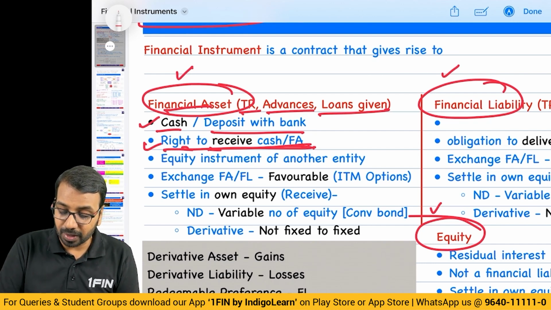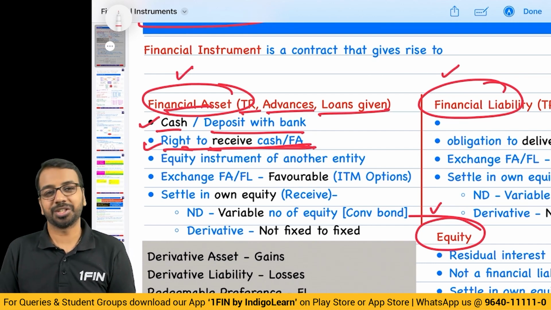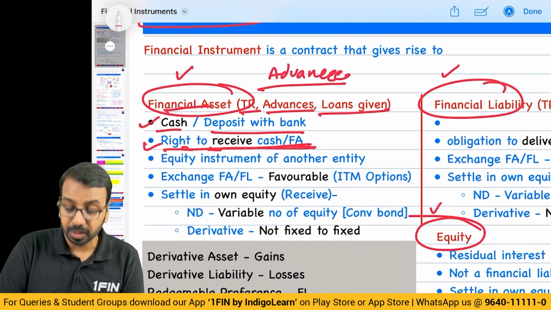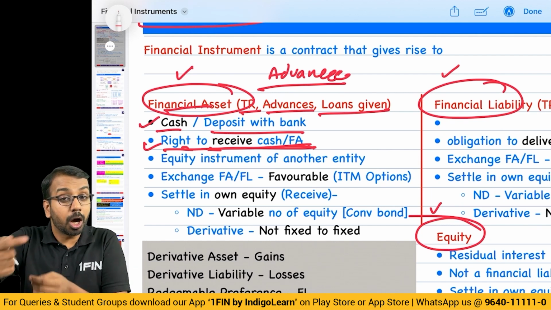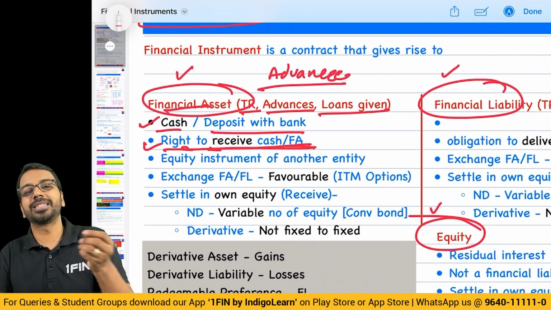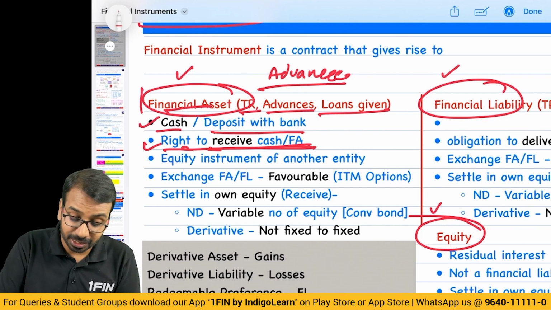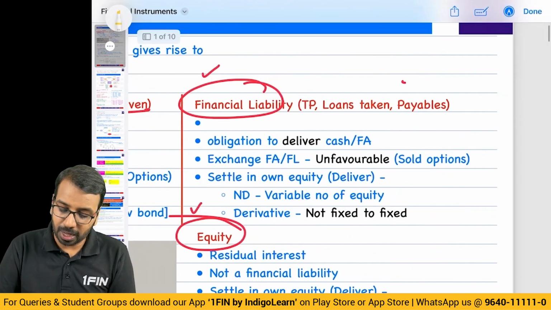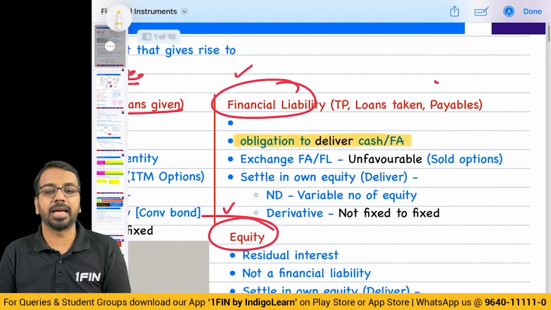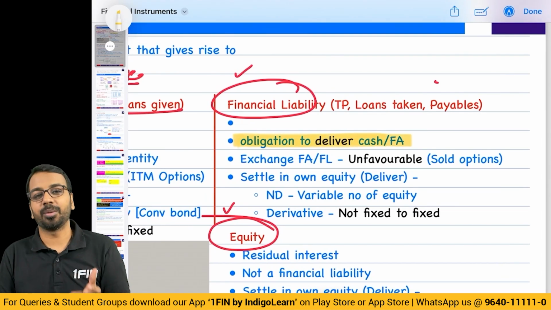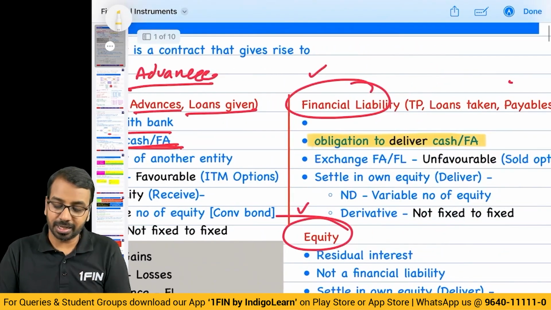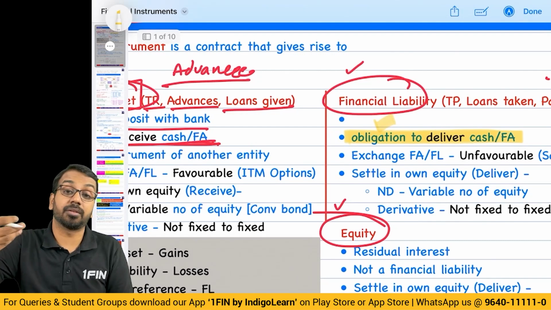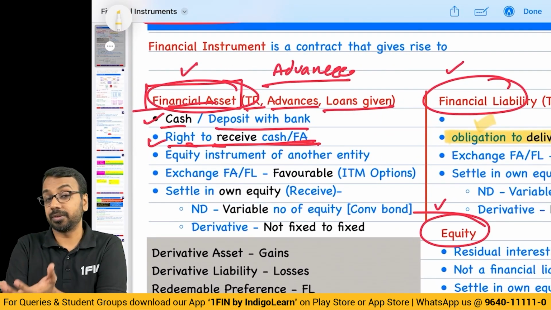If you have a right to receive another financial asset, then also it is a financial asset. Now, sometimes what happens is you give an advance. You have given advances to suppliers, but you will not get cash or another financial asset. You will receive goods. If that is the case, then it does not fall within the purview of a financial asset. Then, if you have an obligation to deliver cash or another financial asset, then it becomes a financial liability. If you have to receive cash, financial asset. If you have to deliver cash, financial liability. So, if there is an obligation to deliver cash, it's a financial liability. Otherwise, it's a financial asset if you have a right to receive.